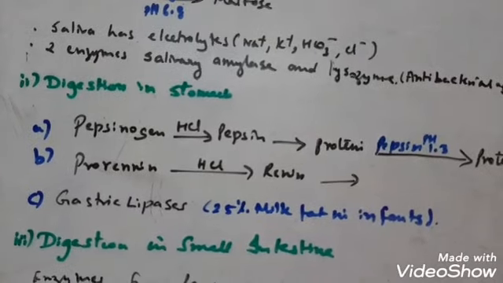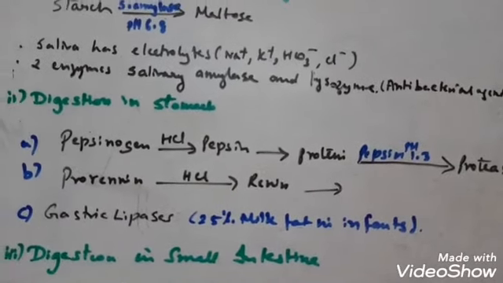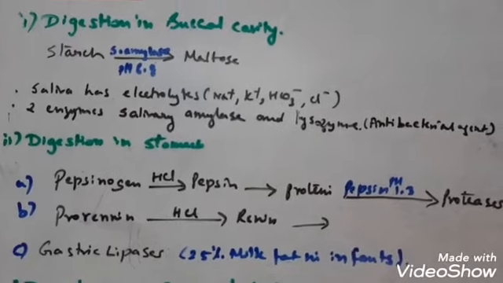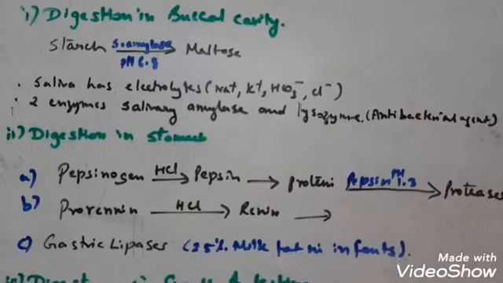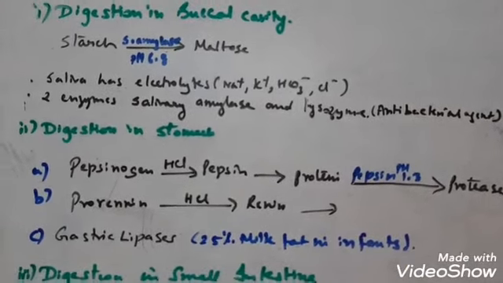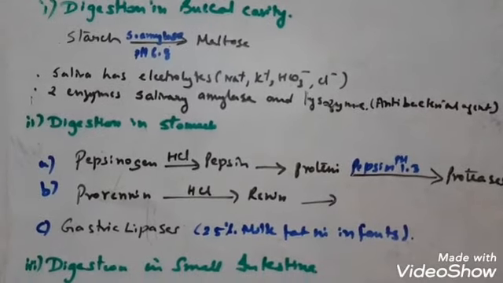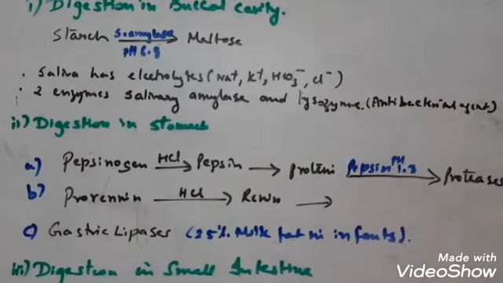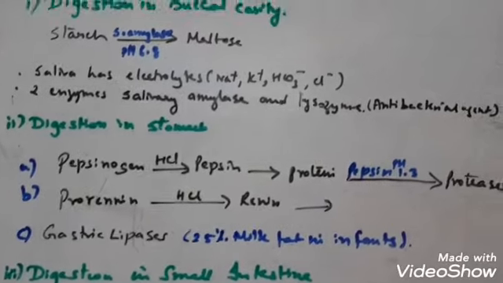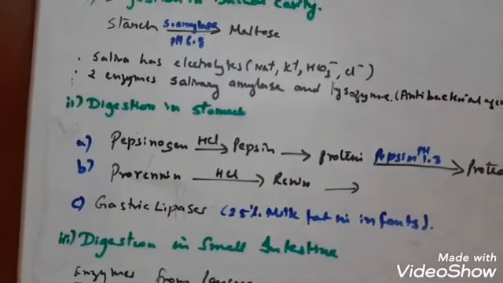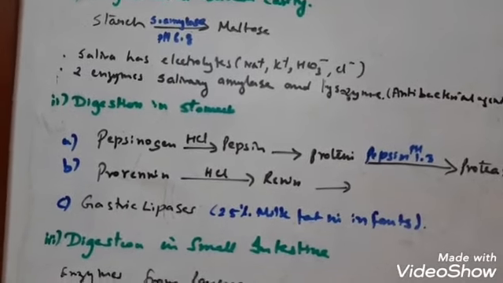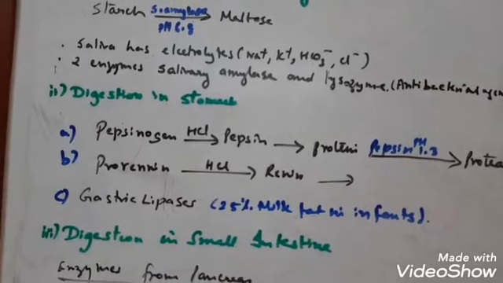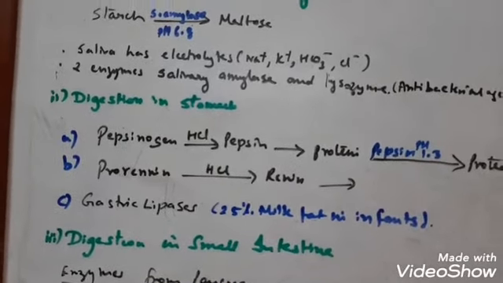This gastric gland mainly comprises 3 types of cells. The first is the mucus cell or neck cell that releases mucus. From the name, you can understand what it releases. Next comes the peptic cell, or chief cell or zymogenic cell. It secretes the proenzyme pepsinogen.